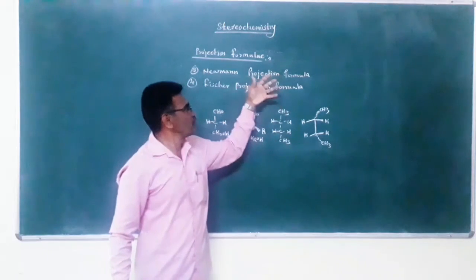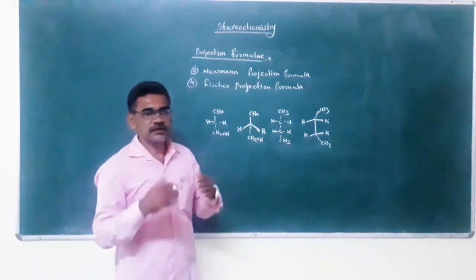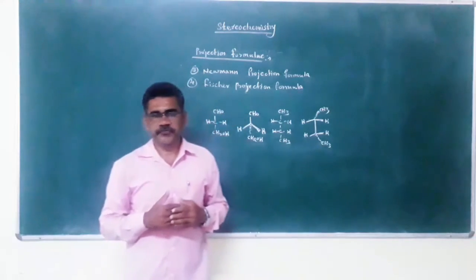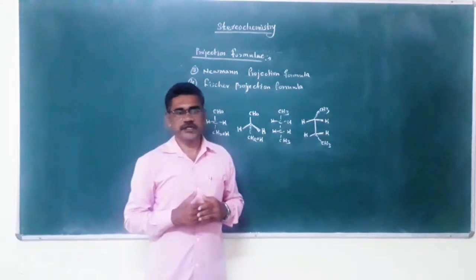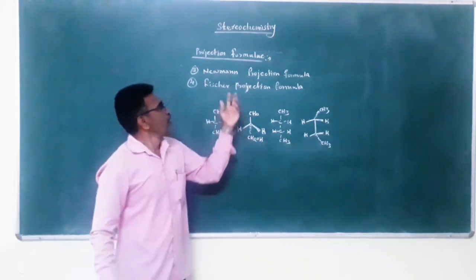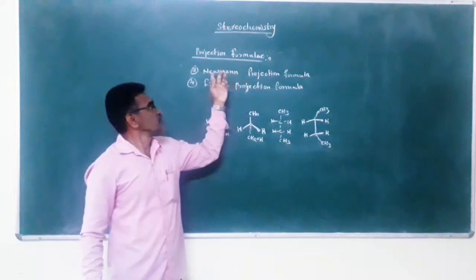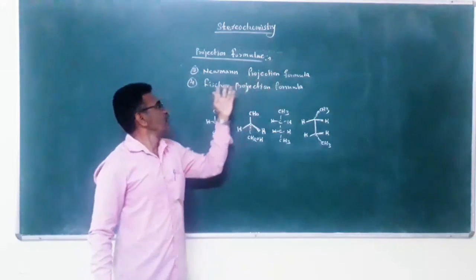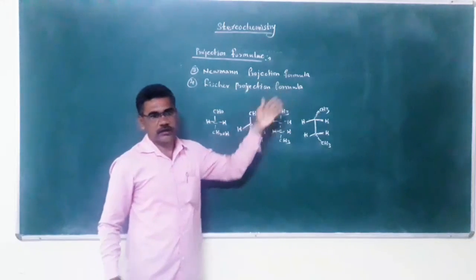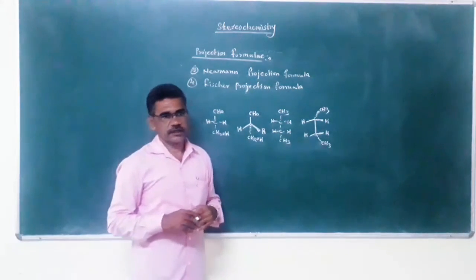These are the four formulas to represent the molecule in three-dimensional structure. First is the dotted or wedge formula. Second one is the Sawhorse formula. Third one is the Newman projection formula. And last one is the Fischer projection formula. Now we stop here. Next part we discuss.